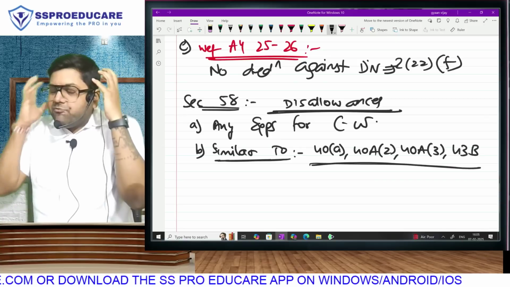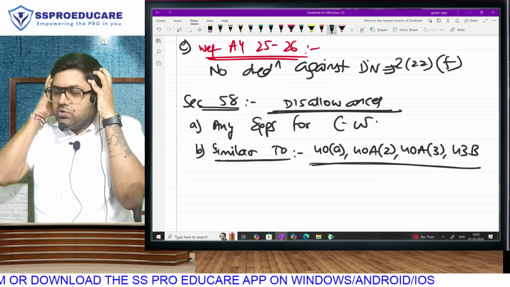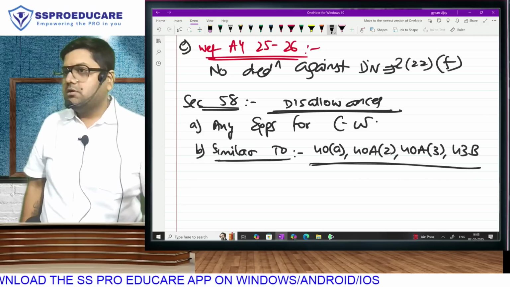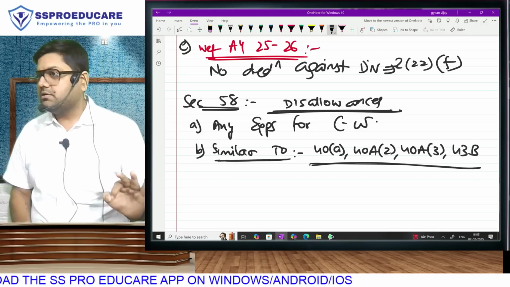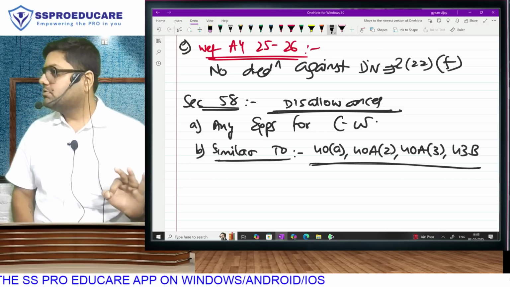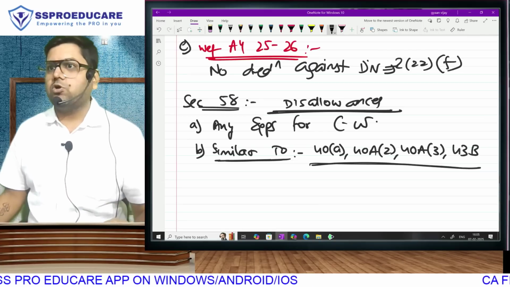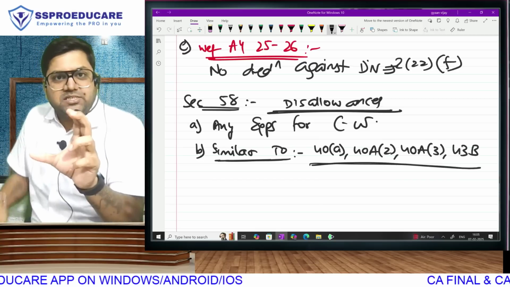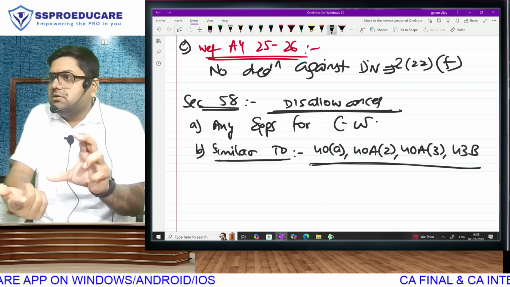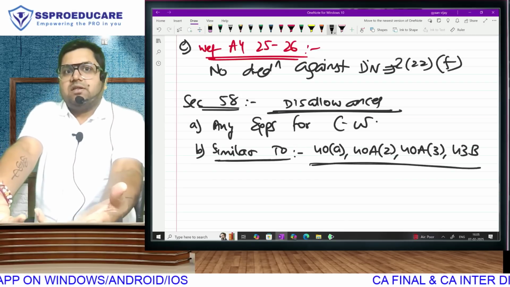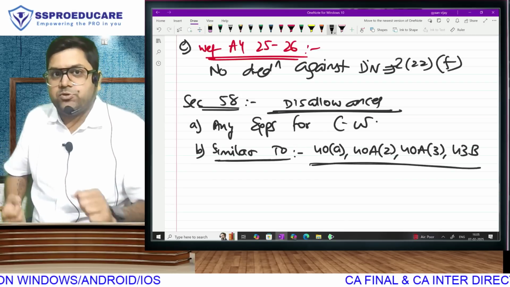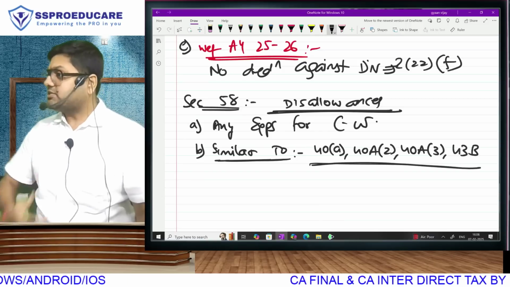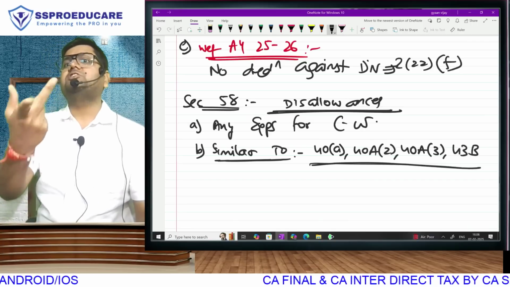IFOS and PGBP, if you compare the two heads mentally, you will realize that there is a lot of confusion of classification. Salary is crystal clear: employer-employee relationship. So is house property, building owner not doing business, and capital gain, capital asset taxable. But PGBP is basically talking about sale of goods and services. If I do it as a daily activity, regular activity, then I put it under PGBP. Otherwise, I put it under IFOS. So the controversy, the problem is how to distinguish.